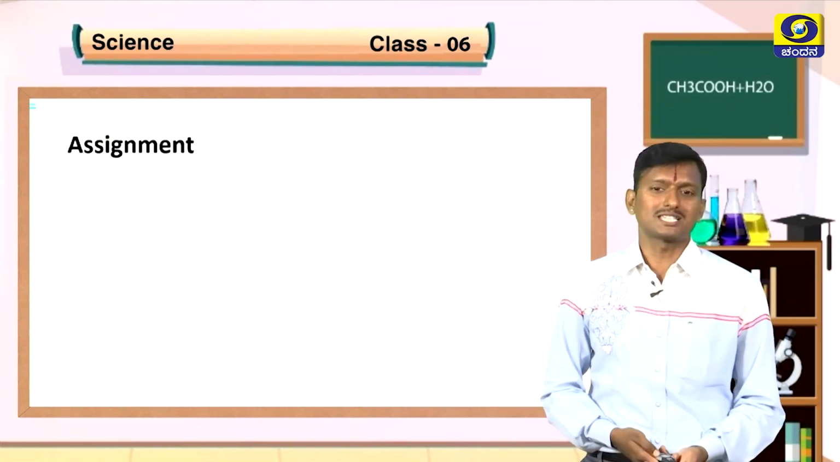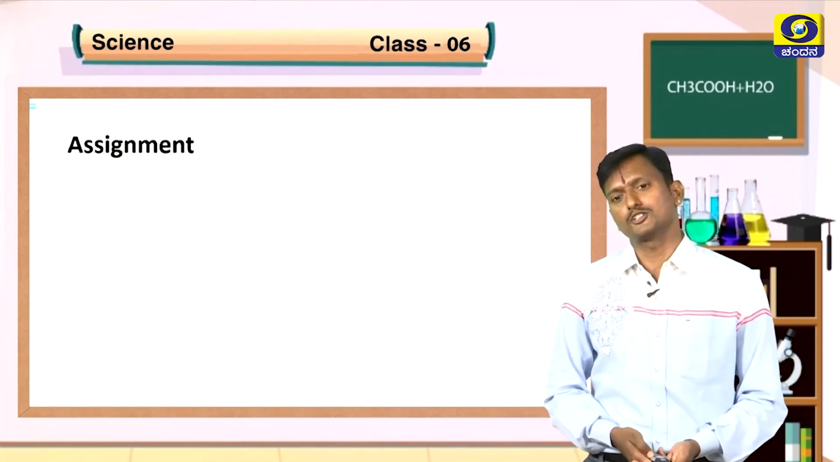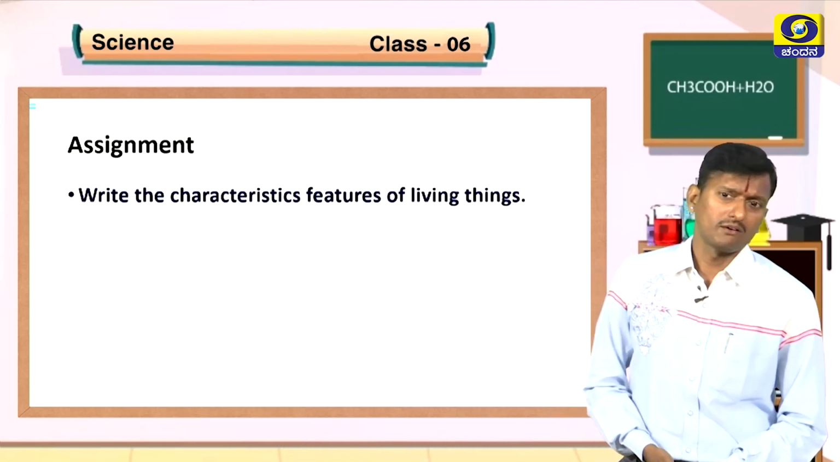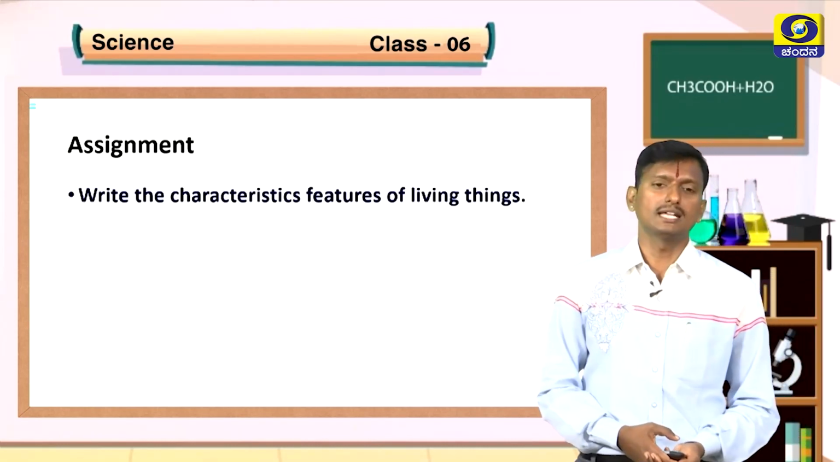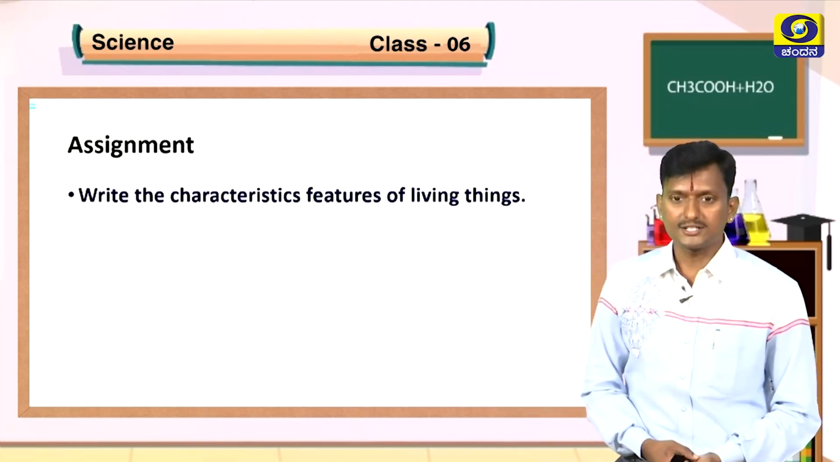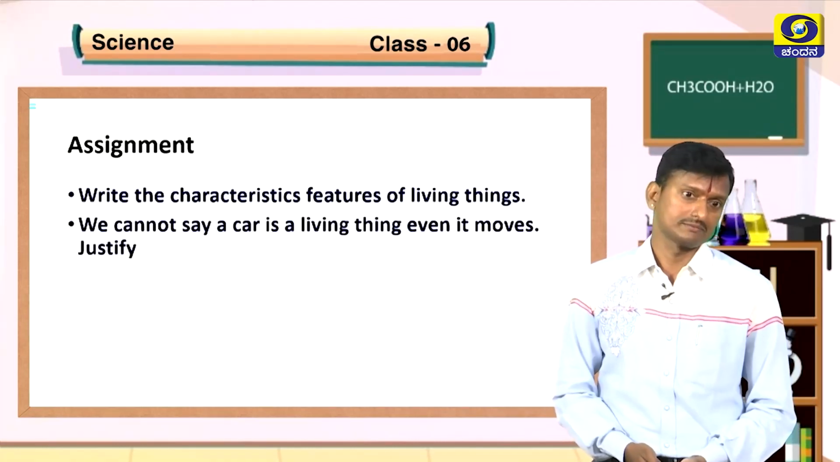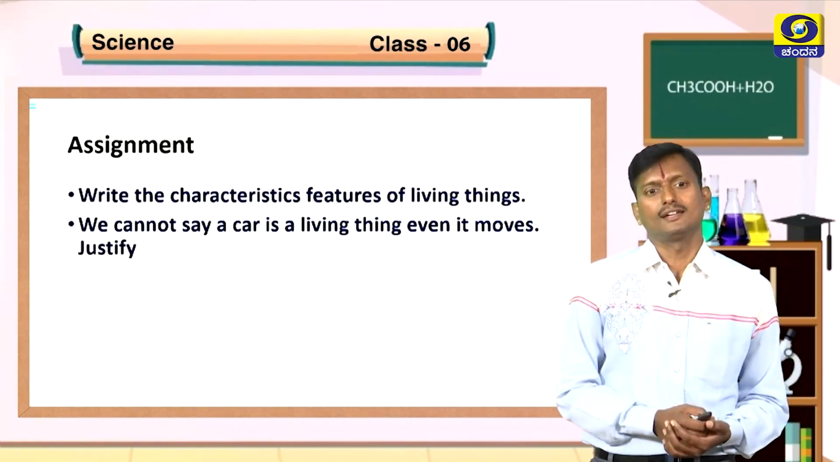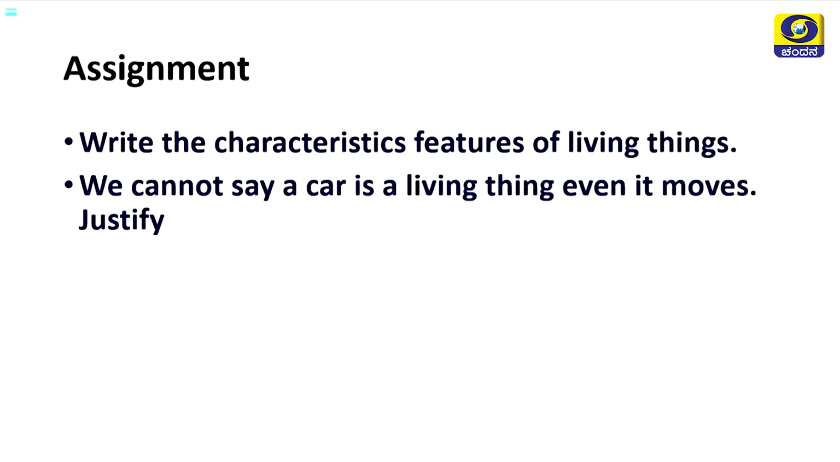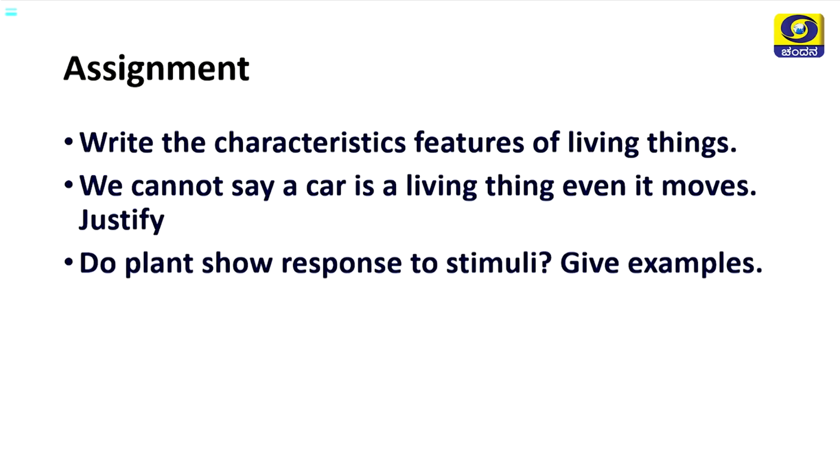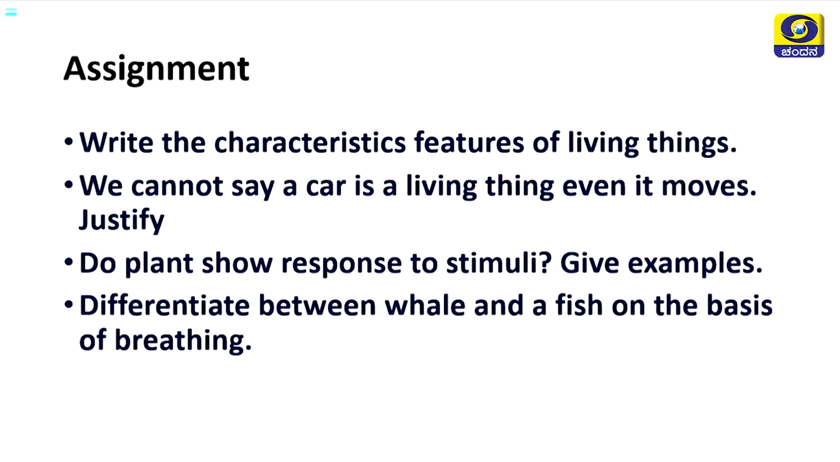Okay, students, now an assignment for you: take the questions, write the answers and show them to your teacher. Number 1, write the characteristics, features of living things. Number 2, we cannot say a car is a living thing even though it moves, justify. Number 3, do plants show response to stimuli? Give an example. Number 4, differentiate between a whale and a fish on the basis of breathing or respiration.